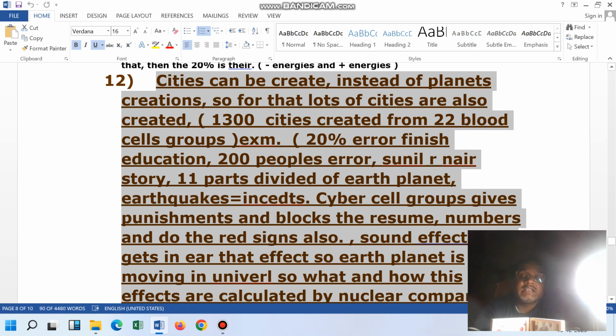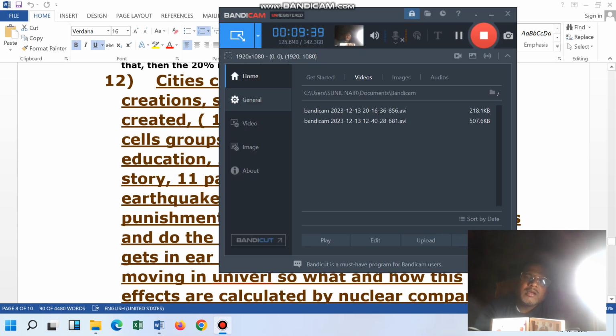So that type of thing might be possible, but the possibilities are very less. The reason is you don't know the effect which is going to happen. That's why nobody tries, because in the universe the rule is you can't end the planet, you can't disappear the planets. So that might be the problem.